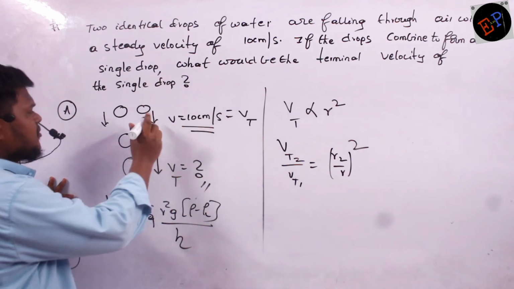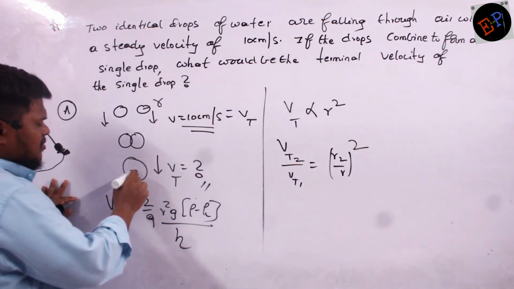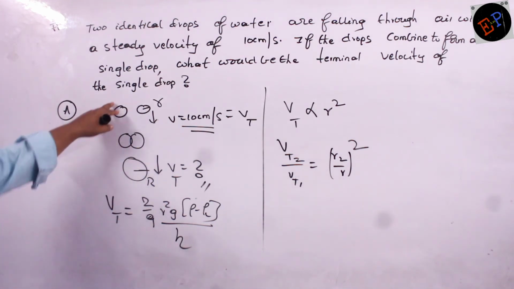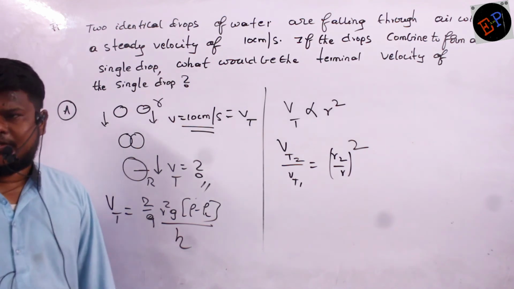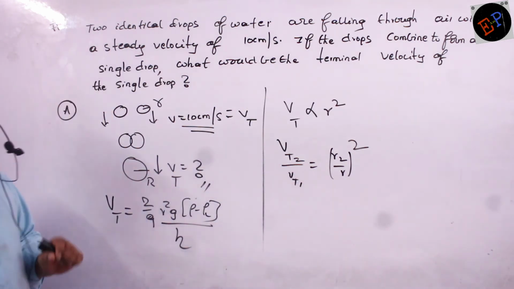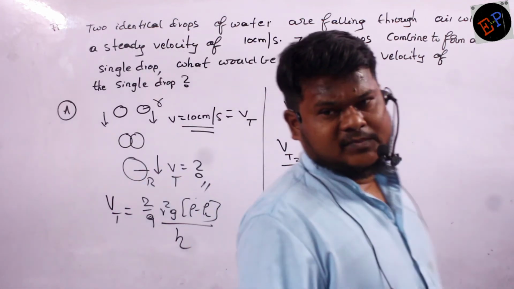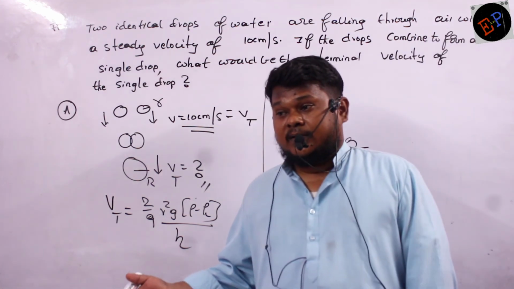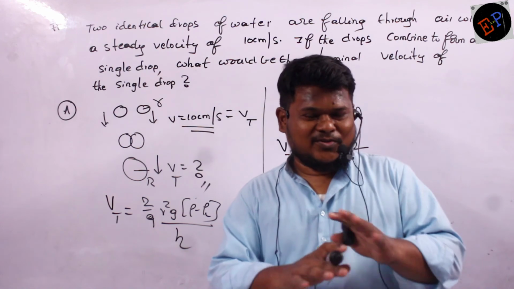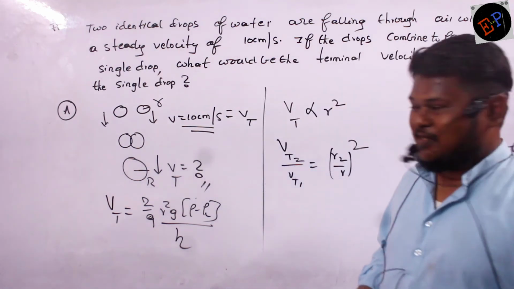Now if I consider the radius, did he give anything about radius? He did not give anything about radius. Let us consider radius of this one is small r and radius of the bigger drop is capital R. Now how can I find a relation between them? If I know the relation between them, then I can substitute in the relation, I will get the answer. That's it. How can I find a relation between small r and capital R? How can you say? When drops combine together, you should never say that radius will become double. You cannot say.